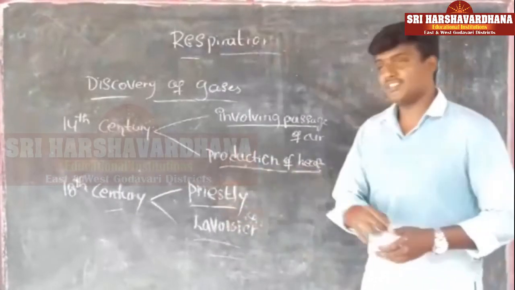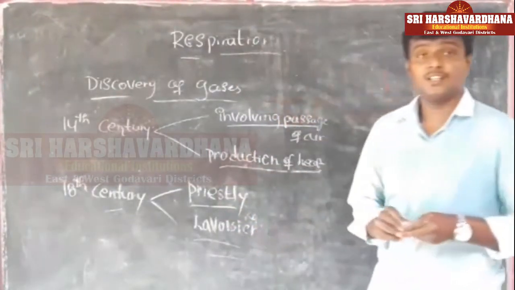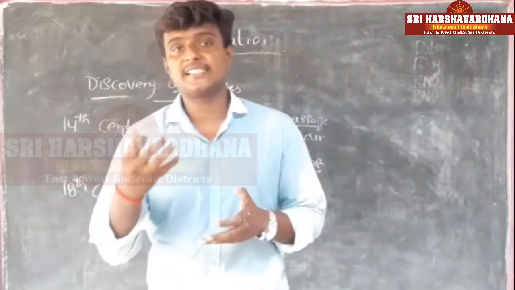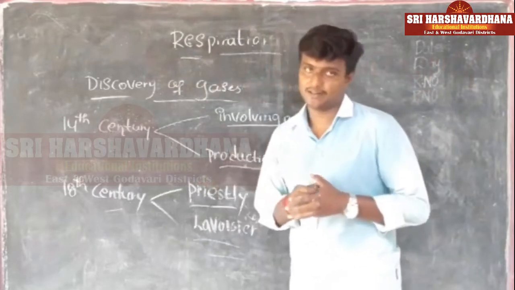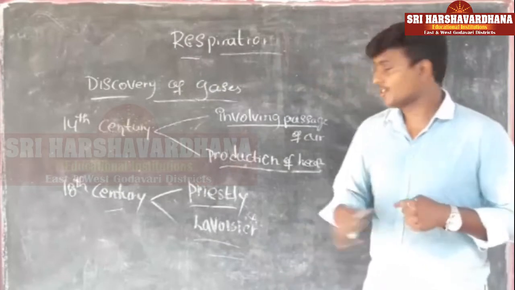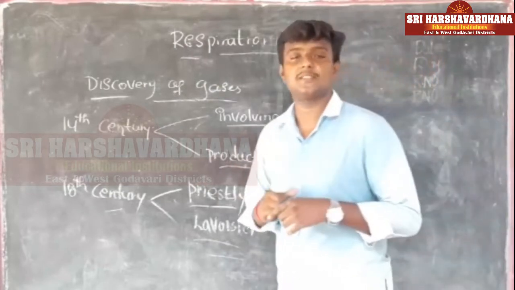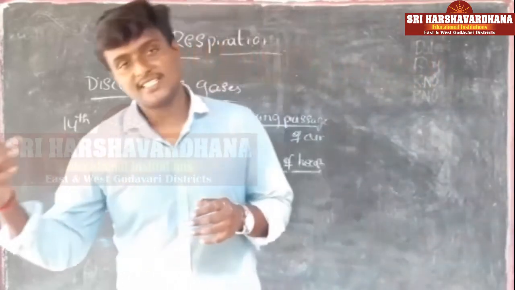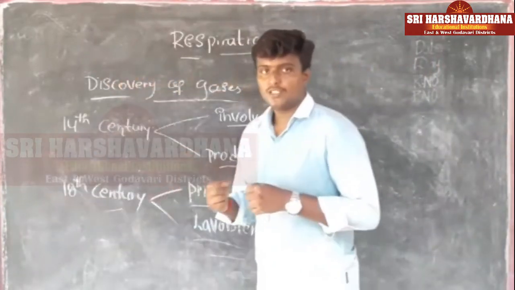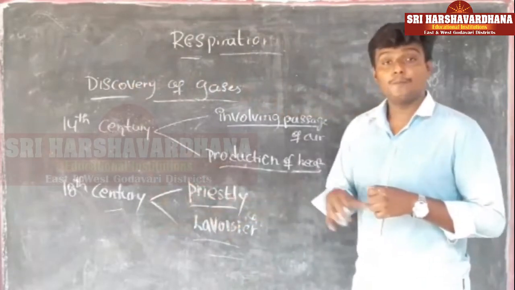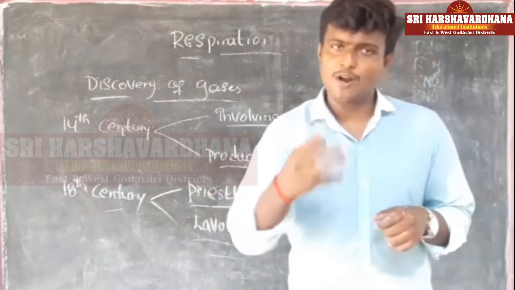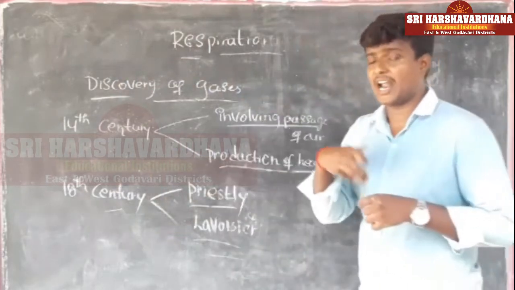Okay students, in the 18th century, Priestley and Lavoisier both did a lot of experiments and proved that some gases are present in the air. They paved the pathway for the discovery of new gases also. With the help of the bell jar experiment, Priestley proved that plants purify the air, while animals and burning impurify the air. Later, Lavoisier proved that two processes are involved in respiration, inhalation and exhalation.